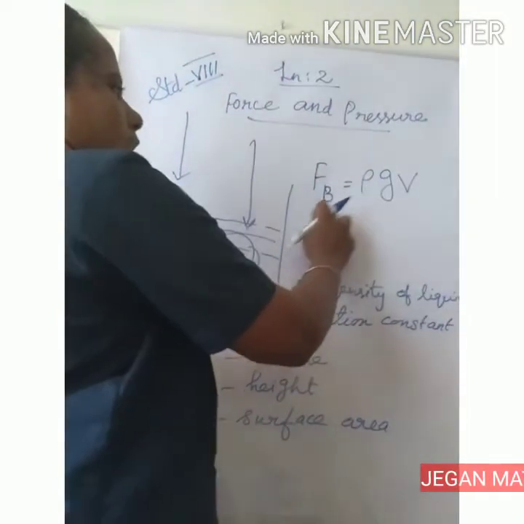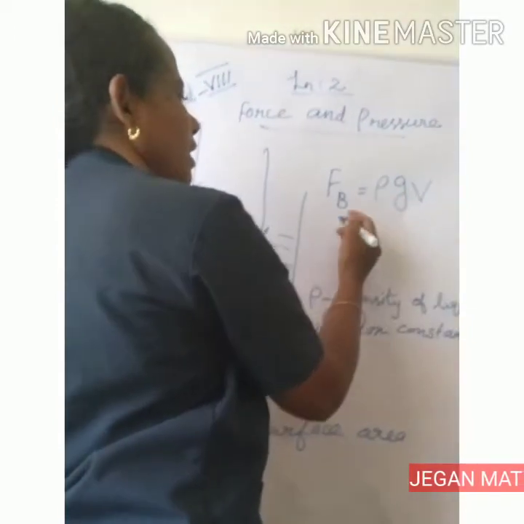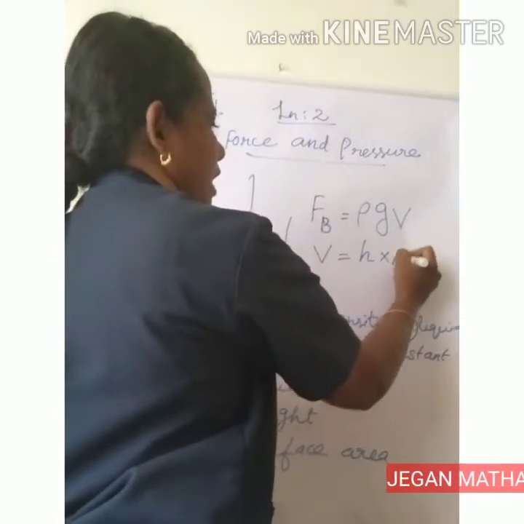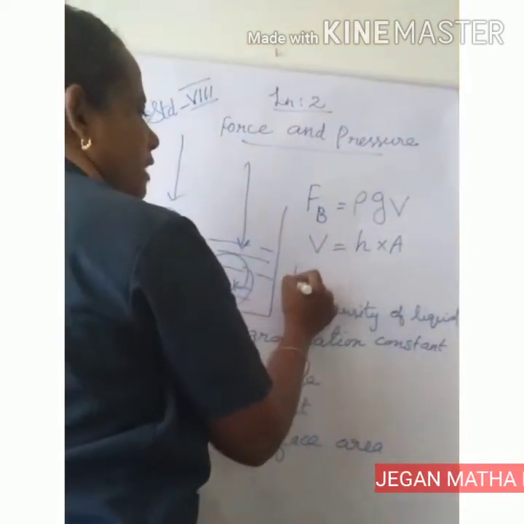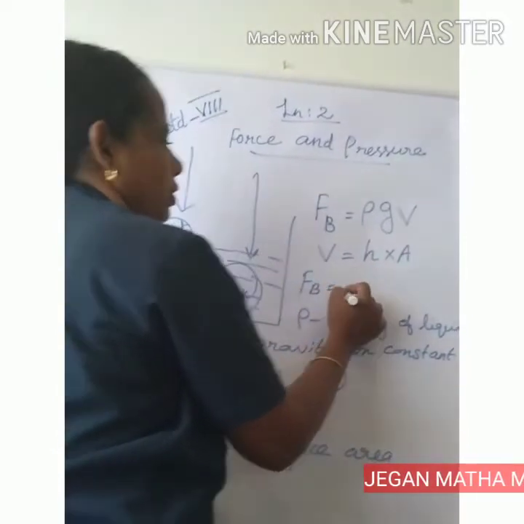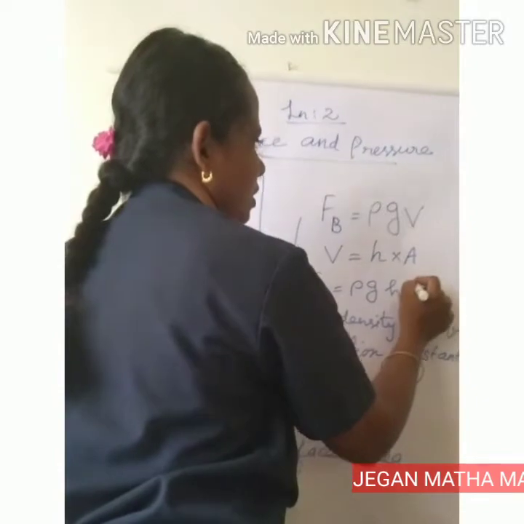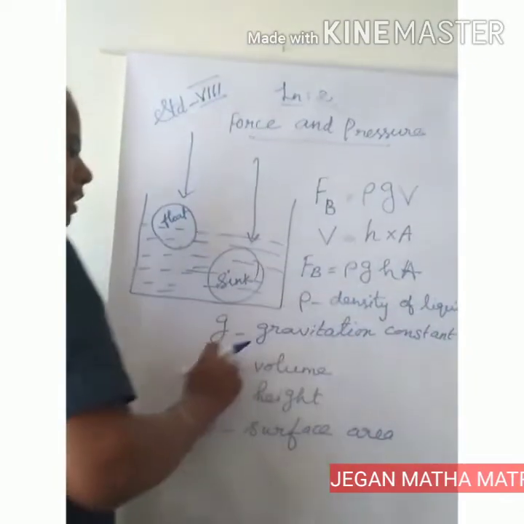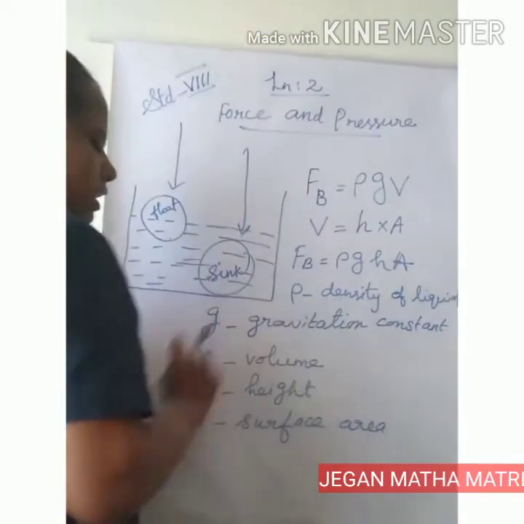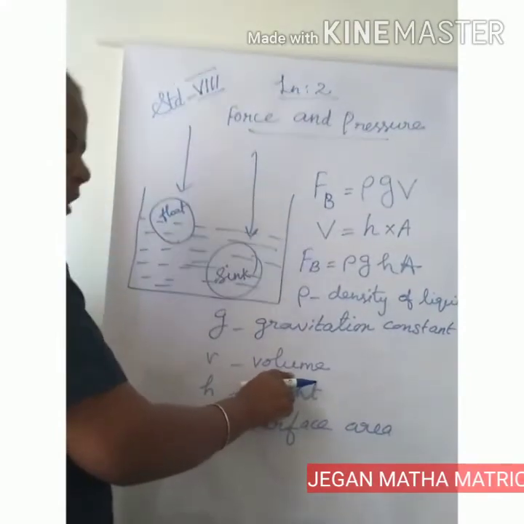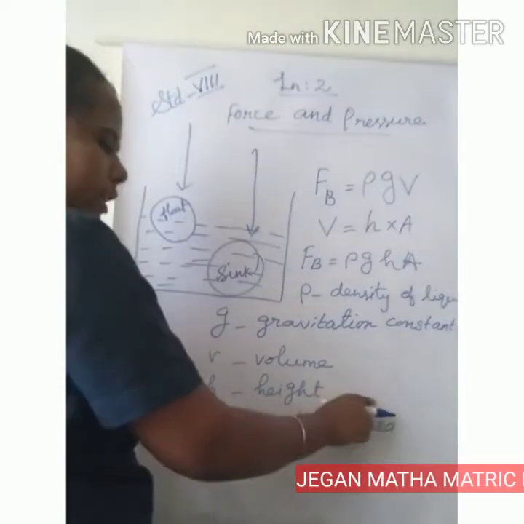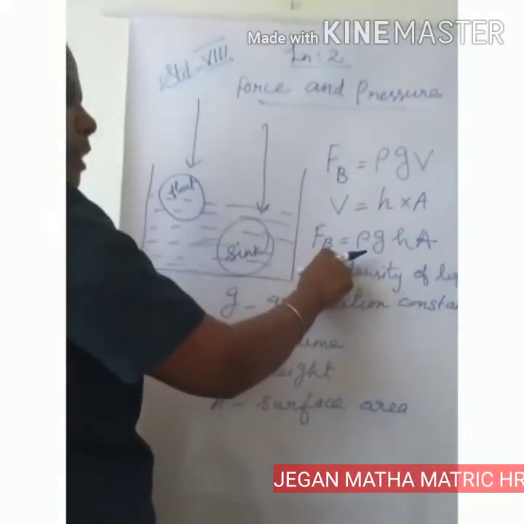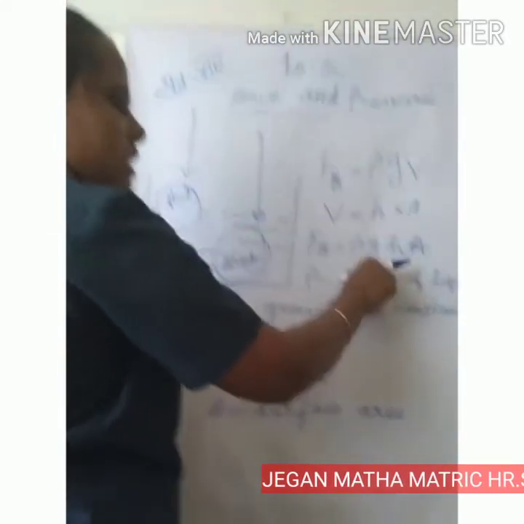The buoyant force formula is equal to rho g V, where V is equal to H into A. Therefore, buoyant force is equal to rho g H A. Rho is the density of the liquid, g is the gravitational constant, V is the volume of the liquid, H is the height of the liquid and A is the surface area. So, the buoyant force Fb is equal to rho g H A.